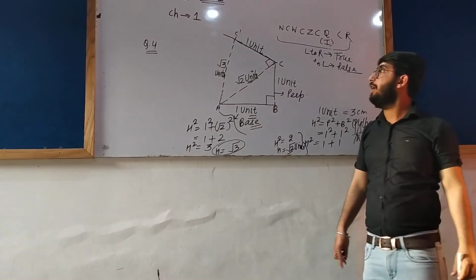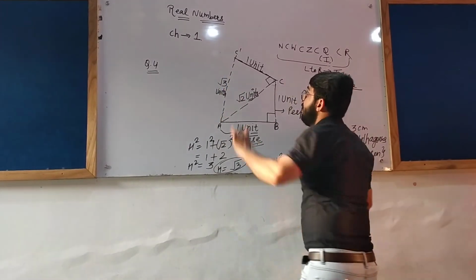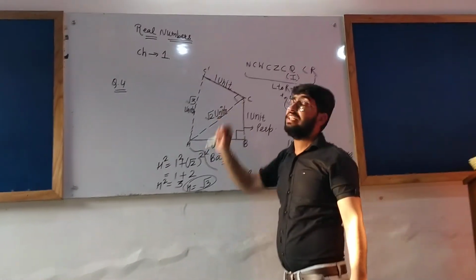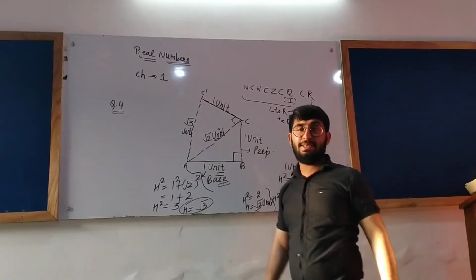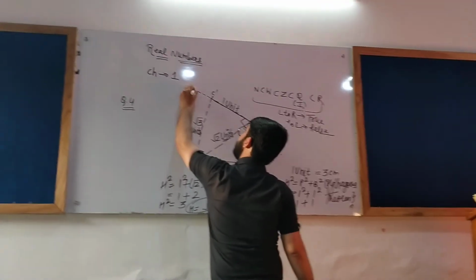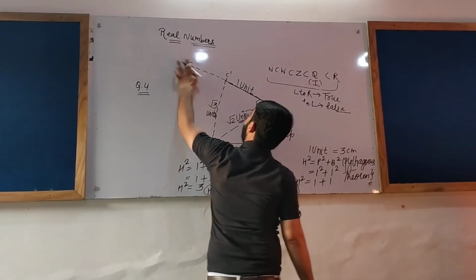Getting the point? Now let's proceed ahead. Taking AC dash as the base, draw a 90-degree angle here again.